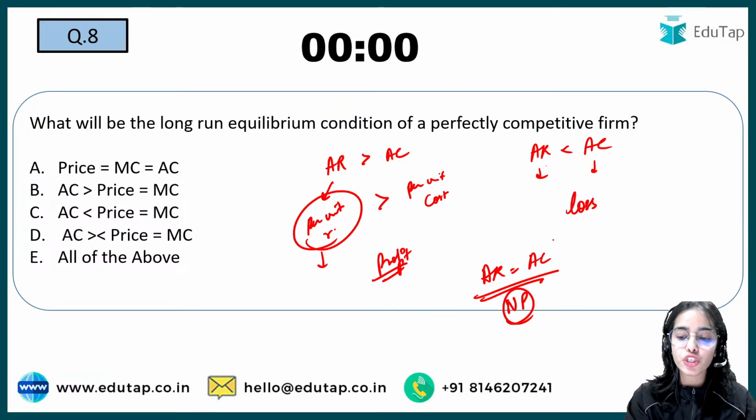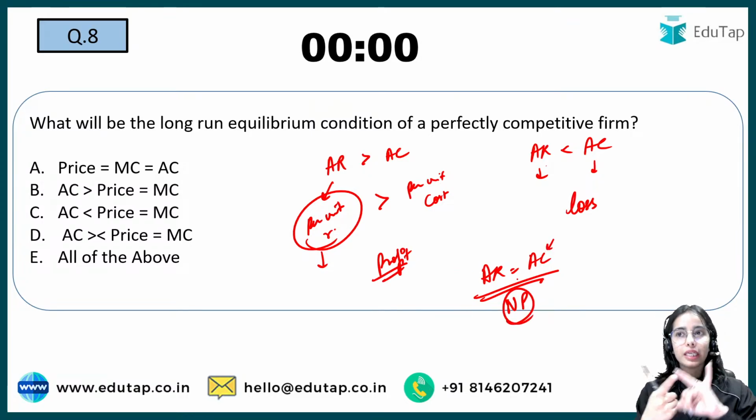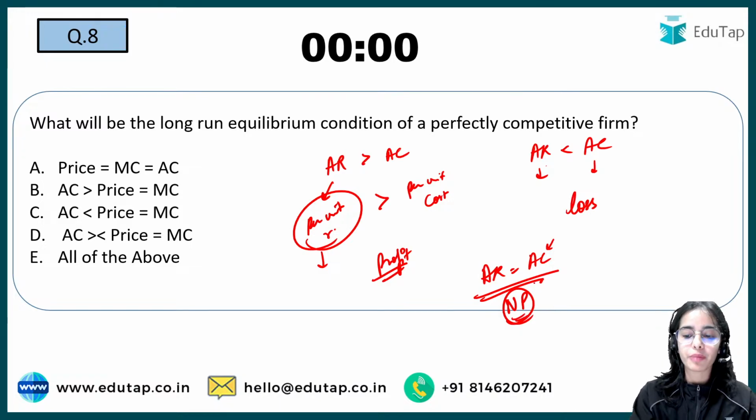That means at least your cost of labor, land, capital and entrepreneurship, the basic normal profits, are also covered.